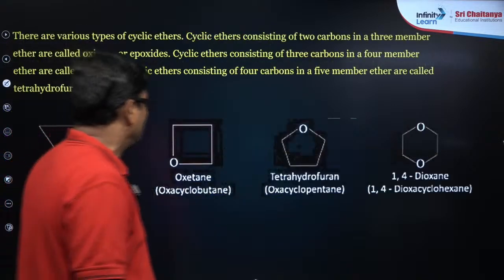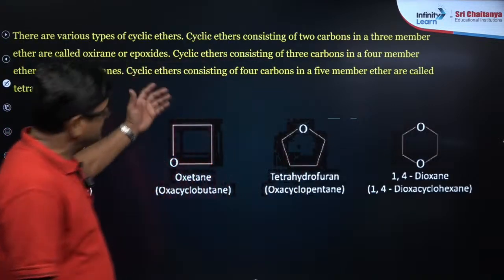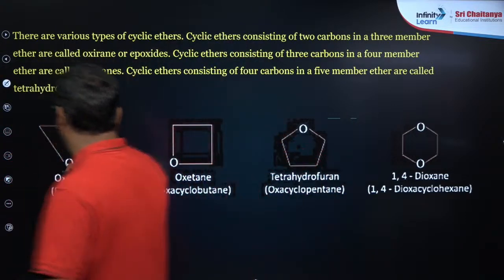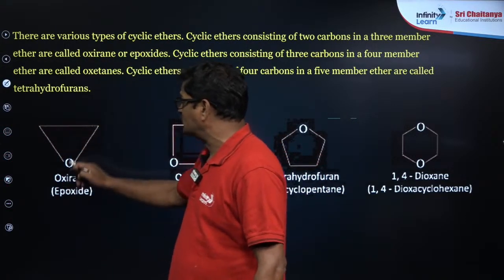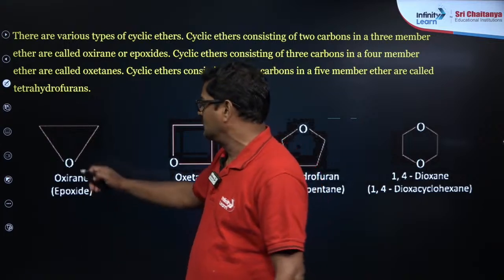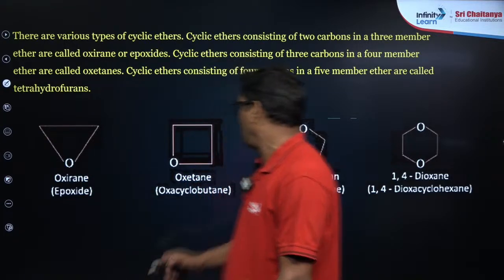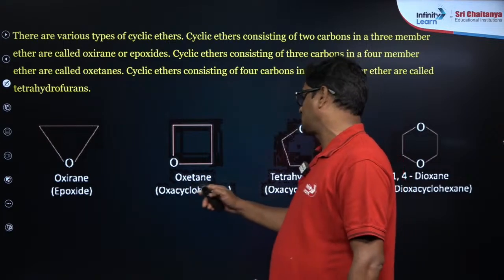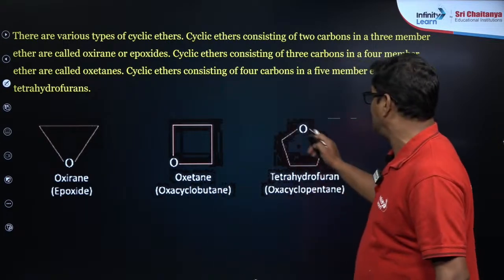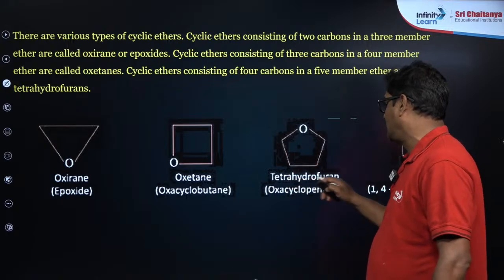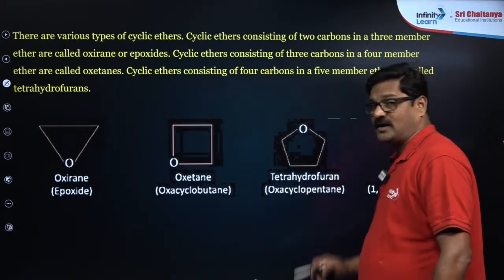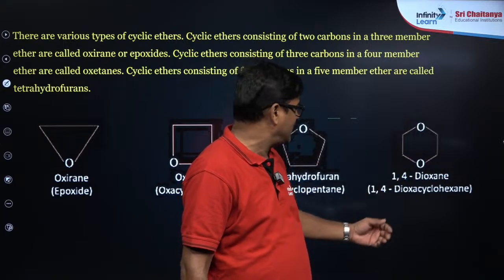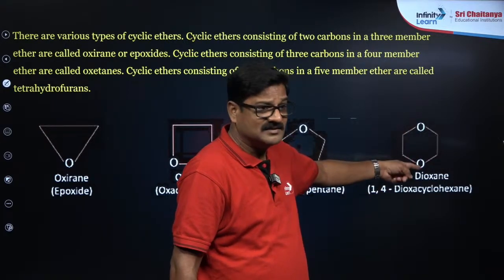my dear students. Here there are various types of cyclic ethers also seen. So देखो यहाँ पर cyclic ether, this is what you call an epoxide, so it is oxirane, and if it is a four membered ring, oxetane, so oxocyclobutane, and if it is a five membered ring, this is tetrahydrofuran, oxycyclopentane, and it is 1,4-dioxane, so it is a cyclic diether, right?